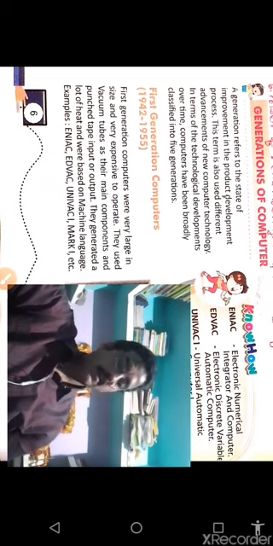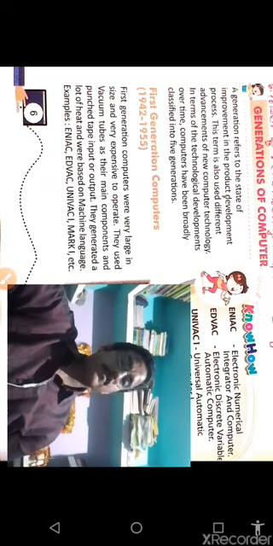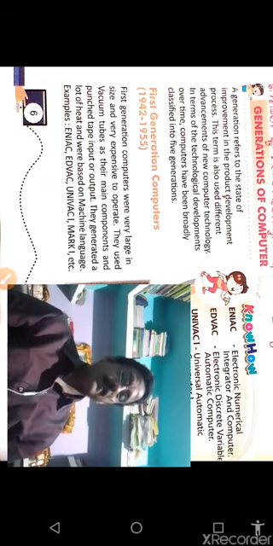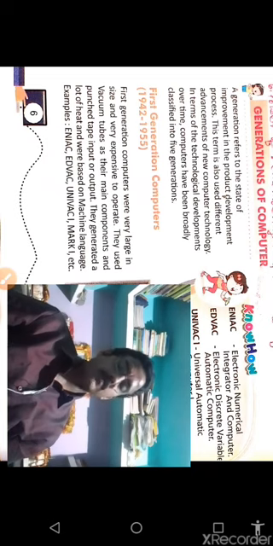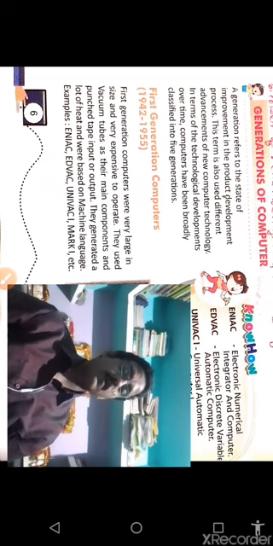Examples of second generation computers are Leprechaun, IBM 700, IBM 7030, IBM 1401, CDC 160, and RCA 501.